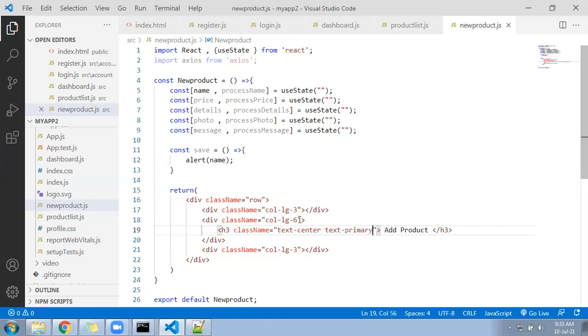And for this 6, we are supposed to write BG white, P4, and rounded. Region, background is blue color. In blue color, again this content will not be visible.